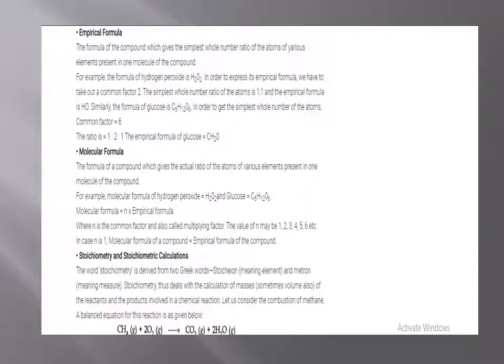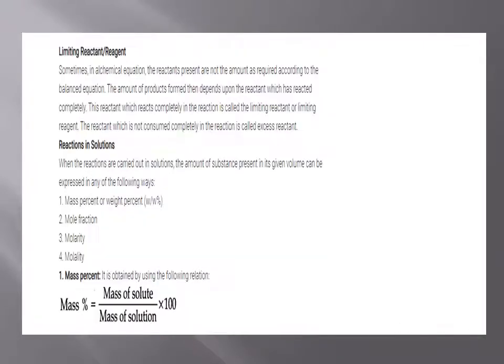A balanced equation for this reaction is as given below. CH4 when reacted with O2 gives CO2 and water. Upon balancing, it gives CH4 plus 2O2 gives CO2 plus 2H2O. So, the balanced chemical equation tells about stoichiometry.